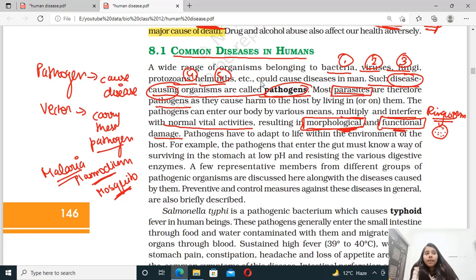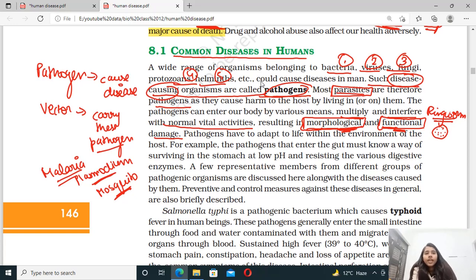Whereas functional damage means, like, if our liver is getting damaged, or any other internal organ is getting damaged, that is functional damage. So these pathogens enter inside our body, multiply in our body, and then interfere with the functioning as well as cause damage in the morphology as well as the functions of the different organs of our body.